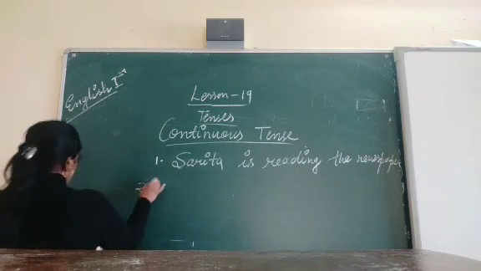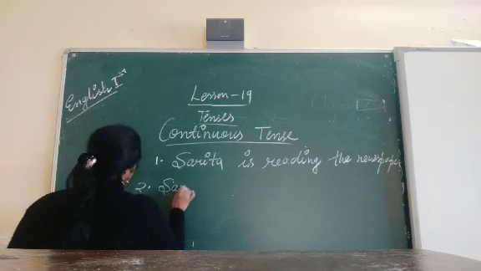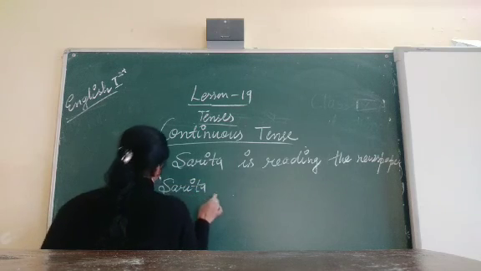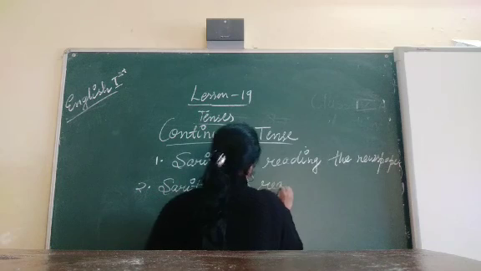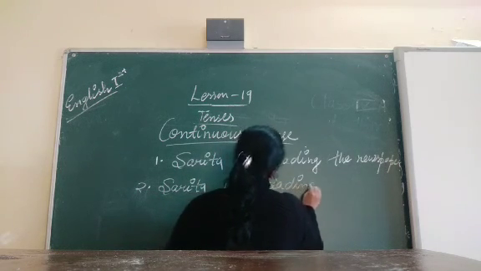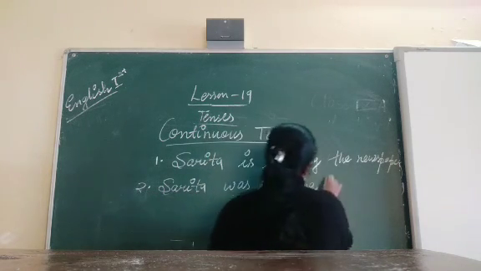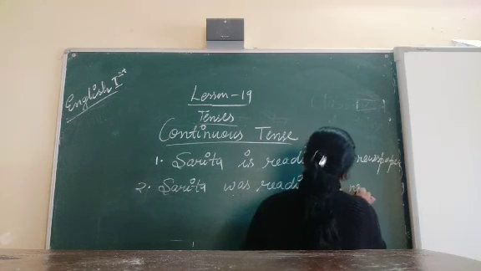Okay. Second, Sarita was reading the newspaper.